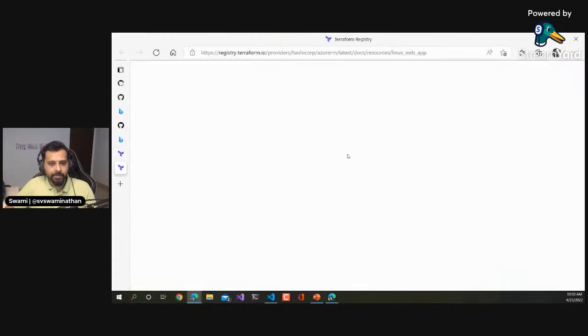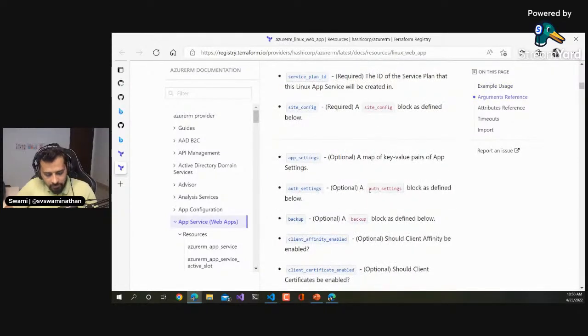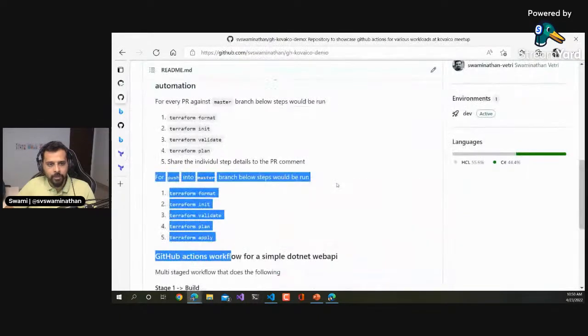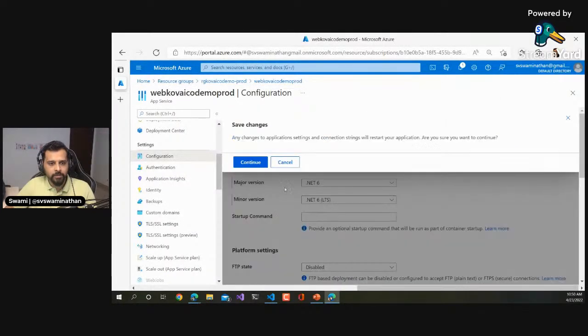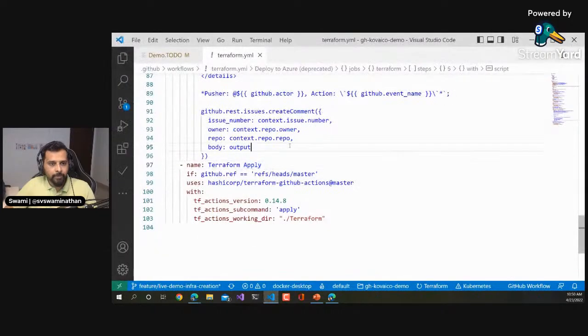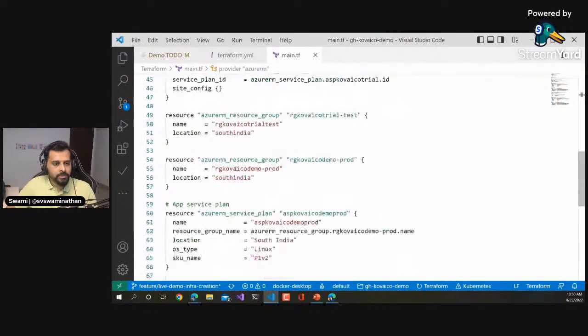Yeah, Linux web app. So now this is changed. For the dotnet version I should have provided either 3.1, 5.0, 6.2, etc. Without that, when we deploy the .NET app, it wouldn't work. In the interest of time, I'll just do it manually. Ideally you wouldn't do that; you'd make everything via Terraform. In the ideal way, I would modify the Terraform code having the snippet where we defined the web app, and add that there.